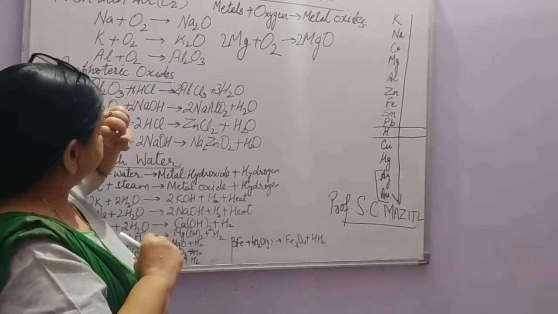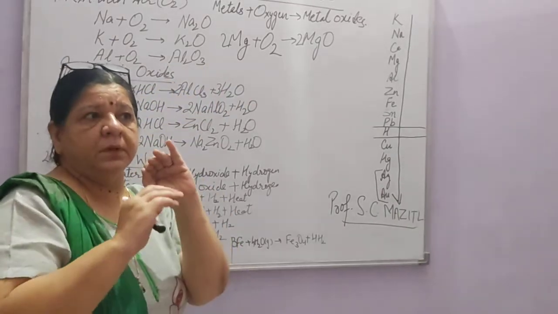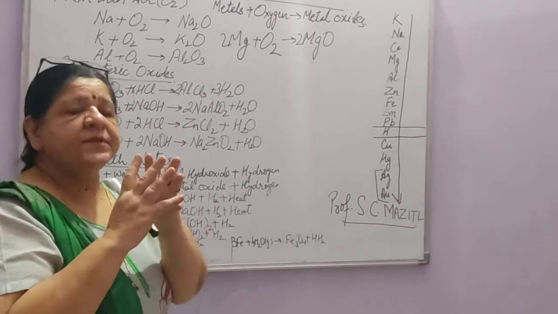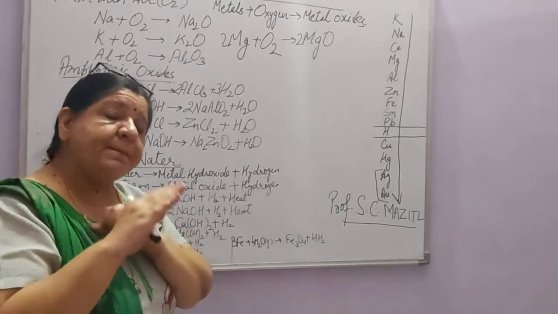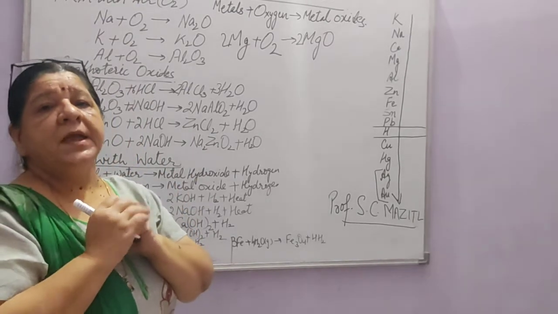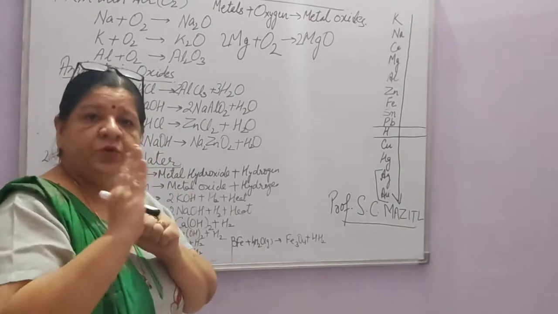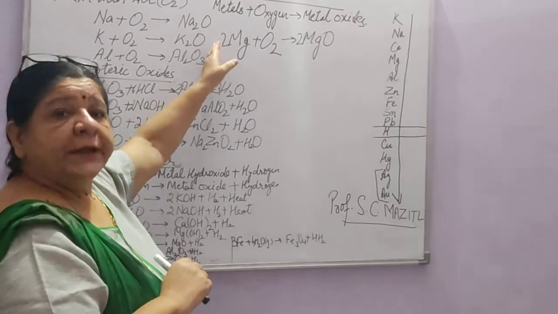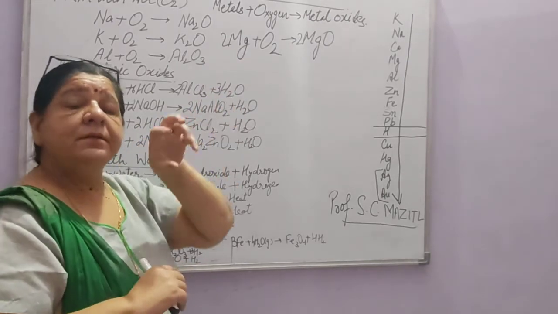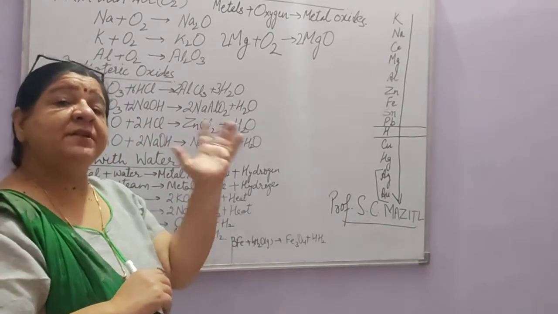One thing more I'll tell you here: some of these oxides, not all, are insoluble in water, but some are soluble in water. The ones which are soluble in water will form alkalis. You've learned this in the second chapter also. Like sodium oxide and potassium oxide, whenever they react with water, they form alkalis.